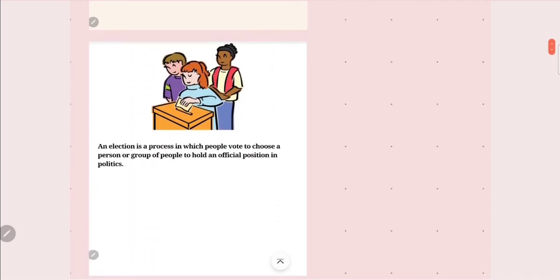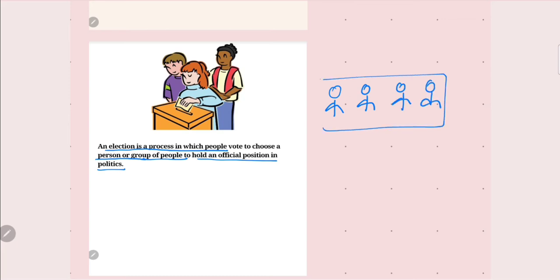Election is a process in which people vote to choose a person, or a group of people, to hold an official position in politics. Many people come together to choose a person, and every person casts their vote for this particular person.